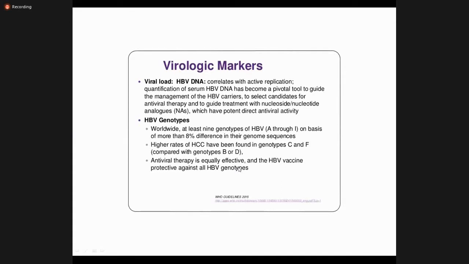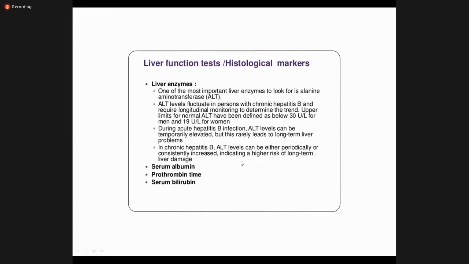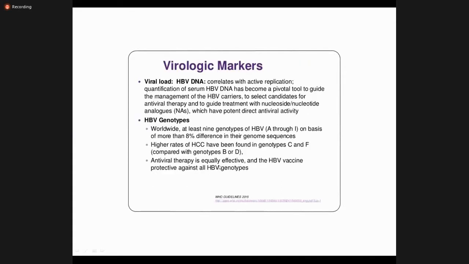Antiviral therapy is equally effective. So usually in clinical practice, we do not go for the genotypes because these are only experimental in the labs. Clinically, we do not diagnose the genotypes. We just diagnose the virus and then treat it. And hepatitis B vaccine is protective against all the genotypes.